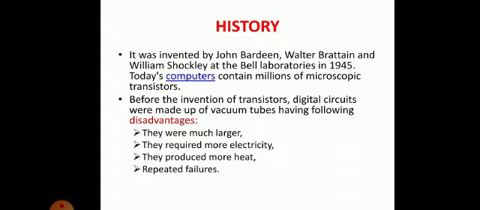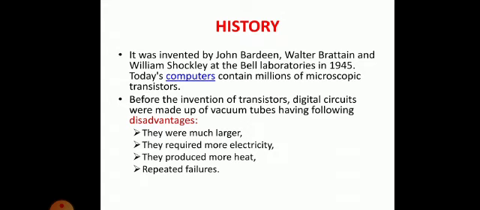If we compare today's transistor with the previous transistor, the previous transistors had these disadvantages. They were much larger, so they occupied more space. You might have seen the photograph of the first computer. It was like one building, a big hall, and now you have a laptop in your bag, a tablet, a mobile in your pocket. So obviously the device that requires transistors also needed more space.